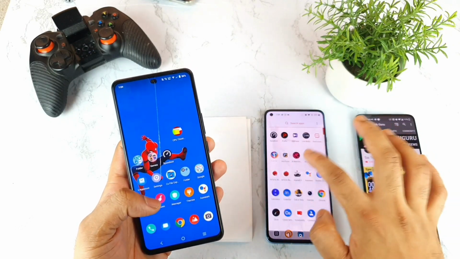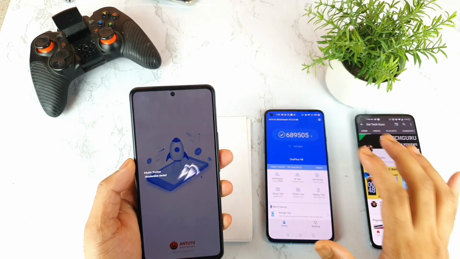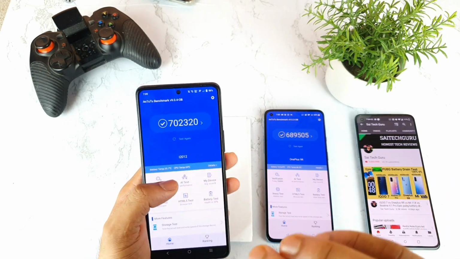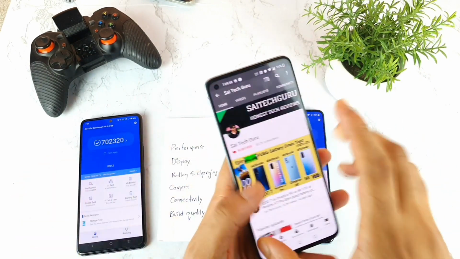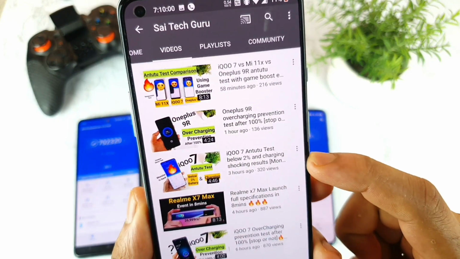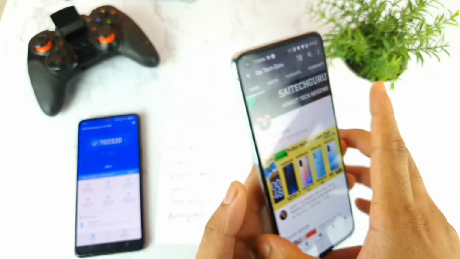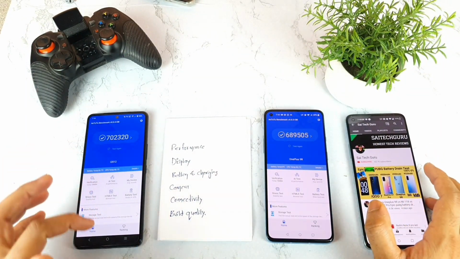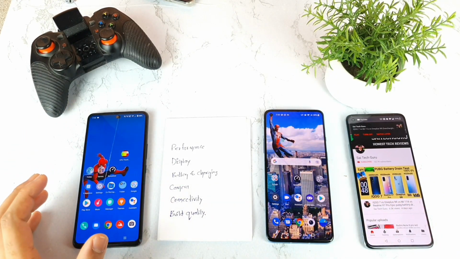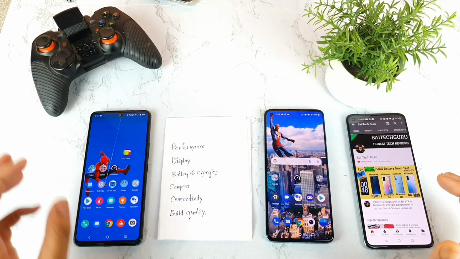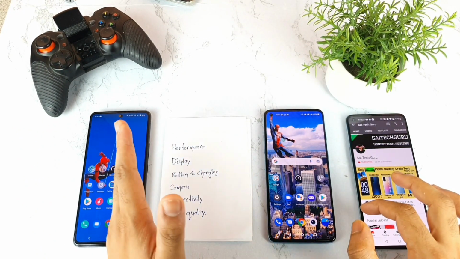And in terms of the Antutu benchmarks, friends, don't ask me. Absolutely the iQOO 7 is a clear winner. Doesn't matter how many times I test, or in what condition, the score is really a beast in this phone. Recently I uploaded a video testing the Antutu benchmark score below 2% battery while charging at the same time. Check this unique video, where you can understand the performance is really good. So no doubts about the performance of this iQOO 7 device. The OnePlus 9R is also good, but a little bit less than the iQOO 7.